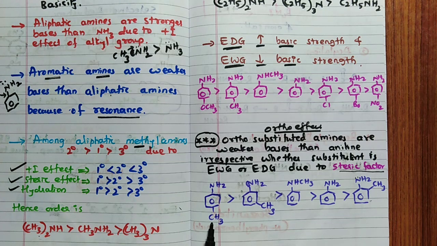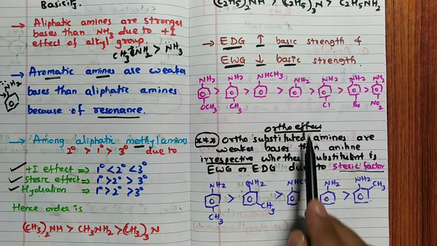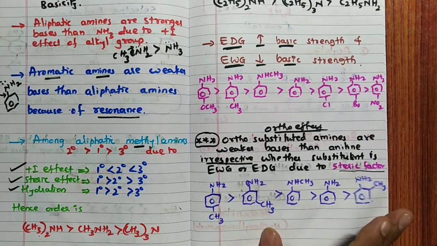See here, CH3 I have taken: meta is more than, para is more than meta, then secondary. Because in this case also CH3 is giving electron to NH because of the plus I effect of CH3. Then NH2, aniline. Aniline is more basic than this ortho-methyl-aniline. The reason for that is the ortho effect. Remember this very important point.